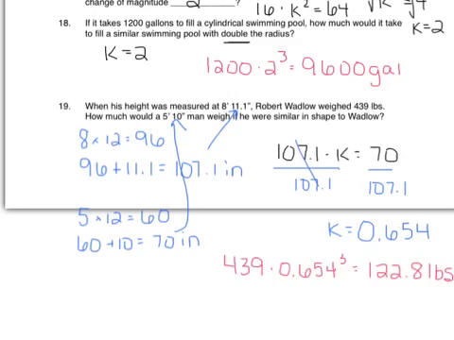If you found the k value the other way, if you had divided 107.1 by 70, that would mean you would need to take this and divide by your k cubed. But if you don't want to worry about keeping that straight, I would always just set up your equation like this.